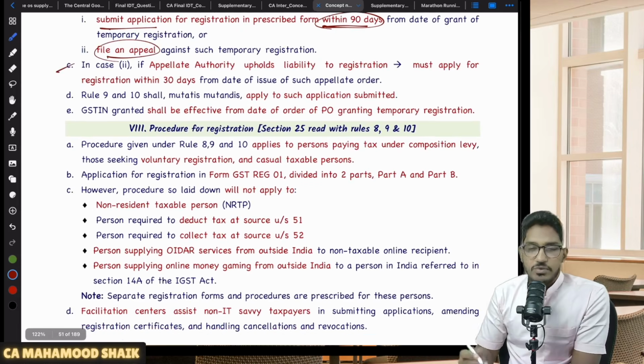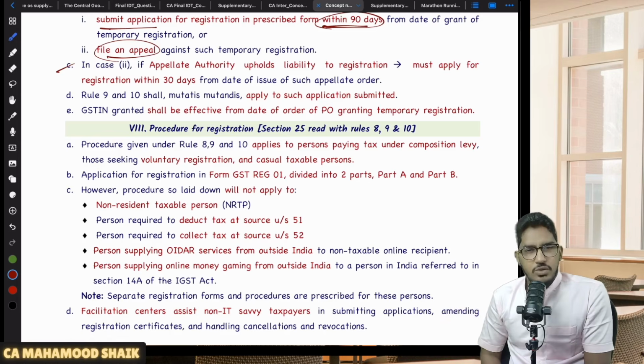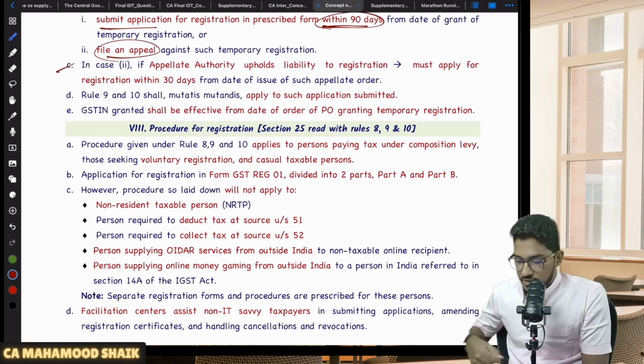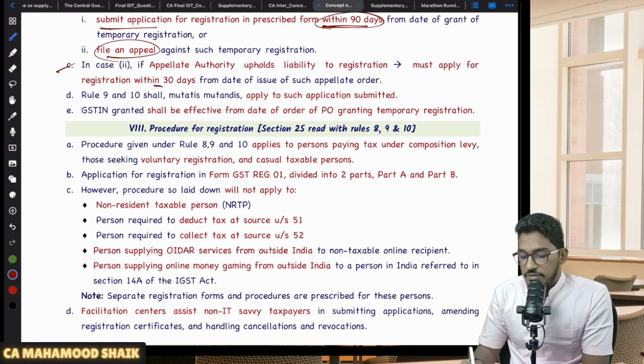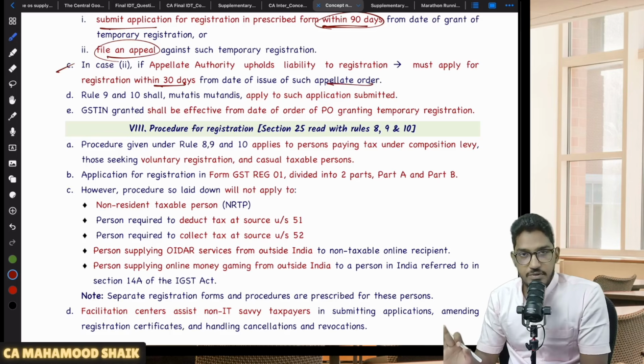Now, in appeal also, if you lost, if you have gone for appeal, even if that appellate authority has also decided that no, you are liable for registration, then you don't have any other option. Within 30 days from the date of order of that appellate authority, you have to submit an application for registration.